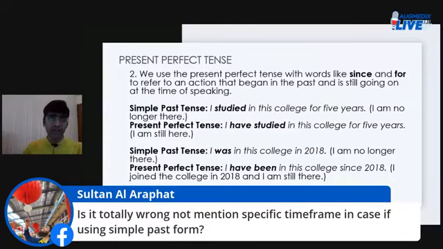It wouldn't be wrong if you said, for example, that I went to see my grandfather. That's fine. But to be absolutely sound grammatically, it's better if you come up with a time frame, right? For example, say exactly when you went and met your grandfather. So you could say that I met my grandfather yesterday, or I went and visited my grandfather the day before yesterday. This way, your sentence is more complete and grammatically stronger. All right? I hope this is clear. Okay.